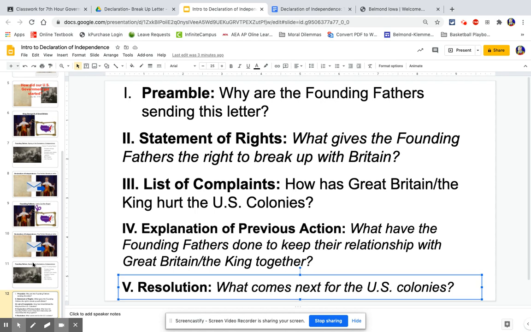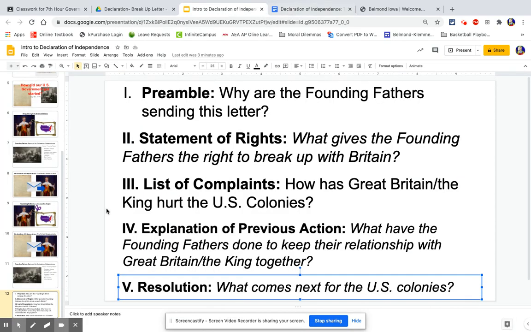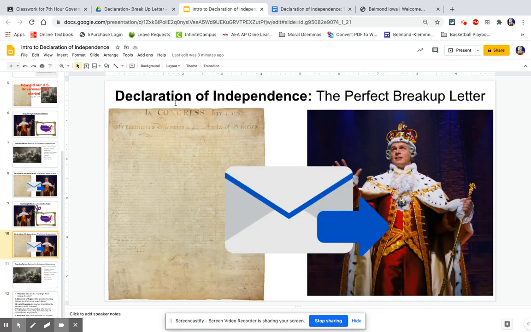We're going to take a look at this, and I'm going to explain it a little bit more on the Google Doc that I posted. We'll be looking at the actual Declaration of Independence coming up. Remember what the Declaration of Independence is. A lot of times we get this confused with the Constitution. The Declaration of Independence was just the very first document our founding fathers wrote as a country, and it was a breakup letter that we sent to the king saying we no longer want to be in a relationship with King George or with Great Britain.